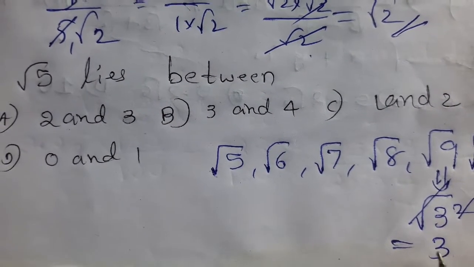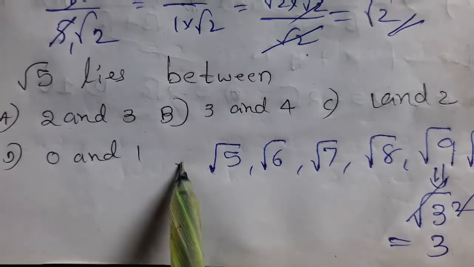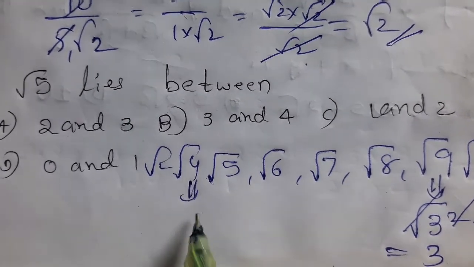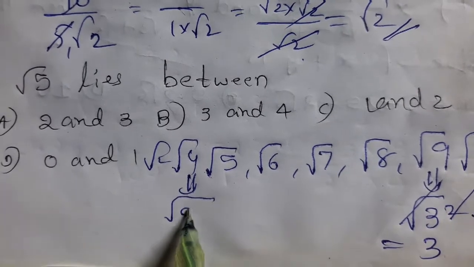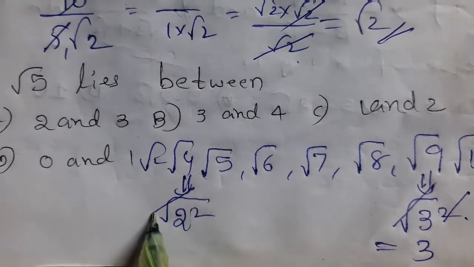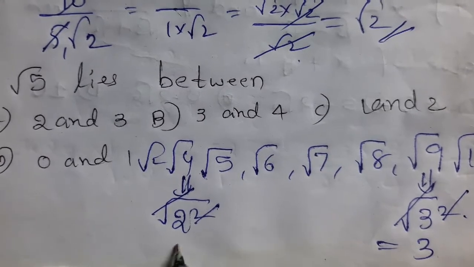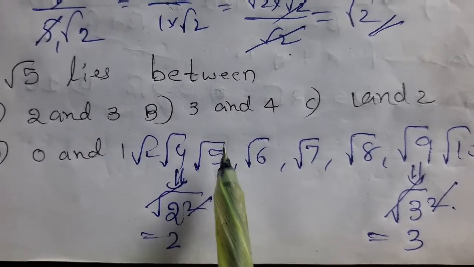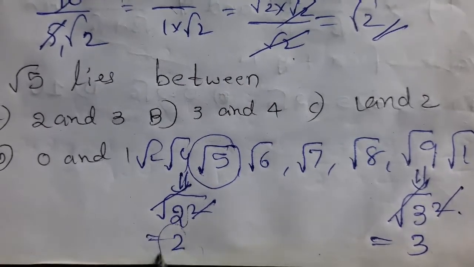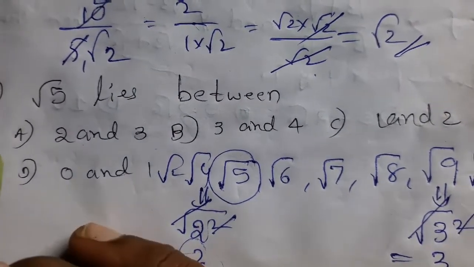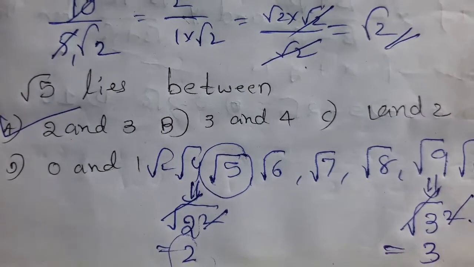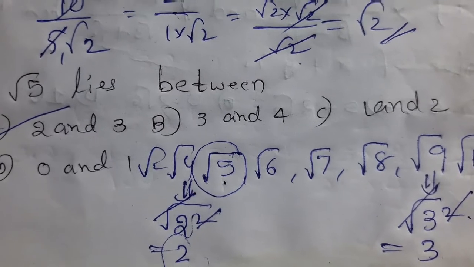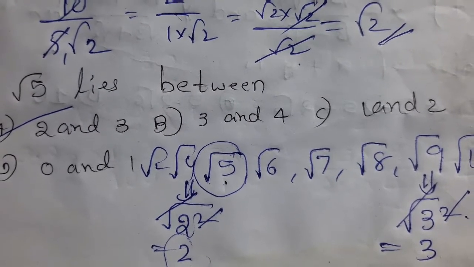So one number we find is 3. Here is root 4. Root 4 can be written as root of 2 square. The root and square cancel. What will happen? 2. So root 5 lies in between 2 and 3. That means option number A is the right answer of the given question. Move to next question.